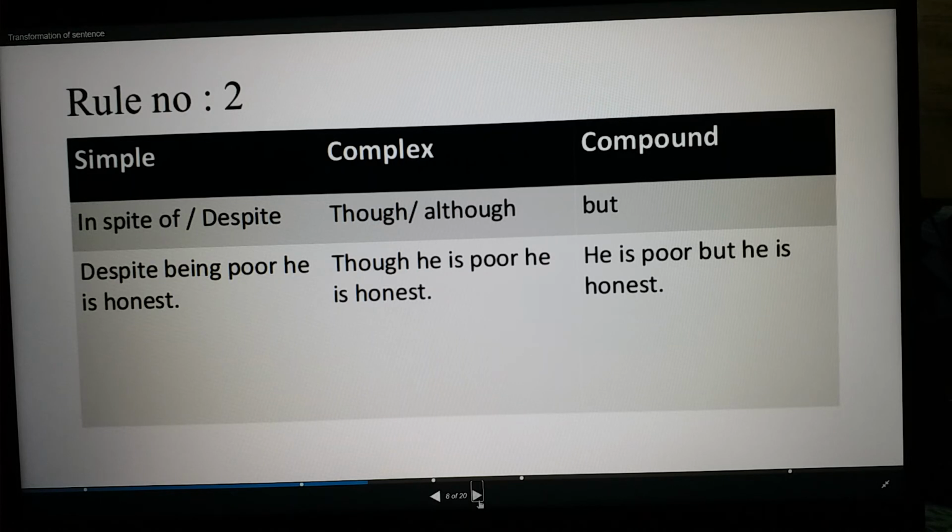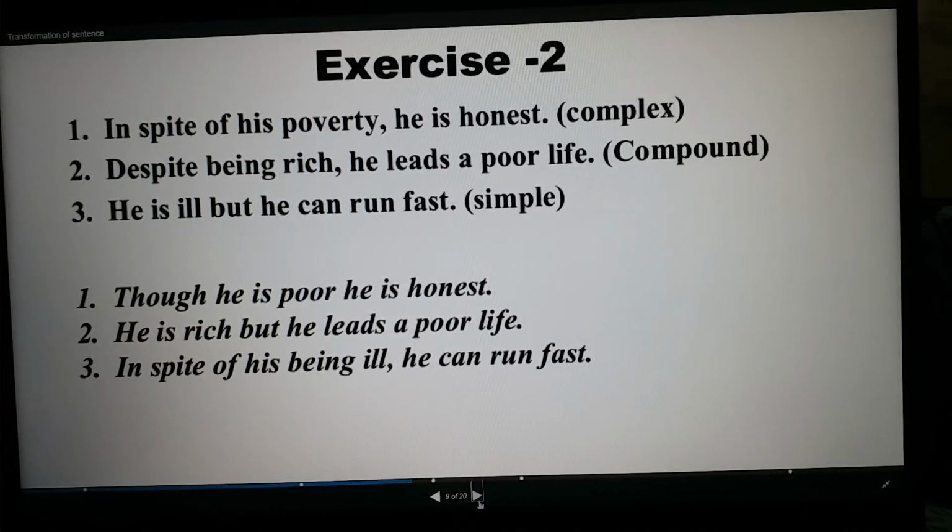So then how will you make it compound? You need to use but. If in any simple sentence you see in spite of or despite, or in a complex sentence you see though or although, you will make it compound by using but. Look at the example. He is poor but he is honest. So now we will look at more examples. Exercise 2, in spite of his poverty, he is honest. You need to make it complex.